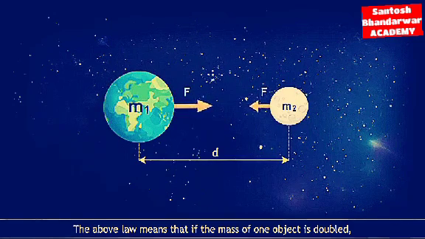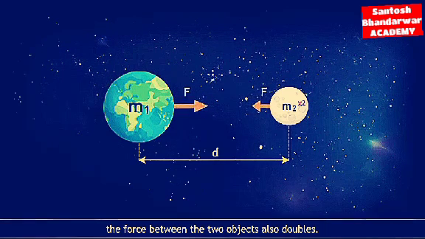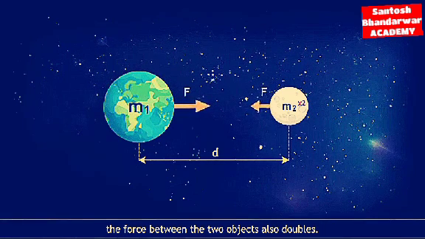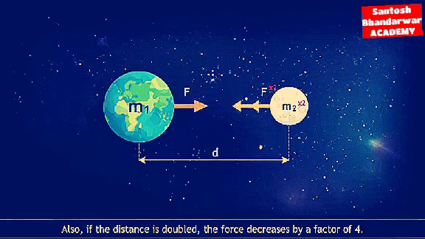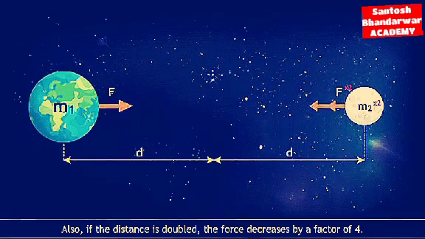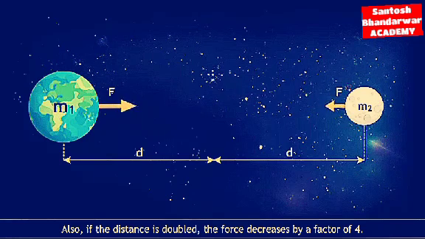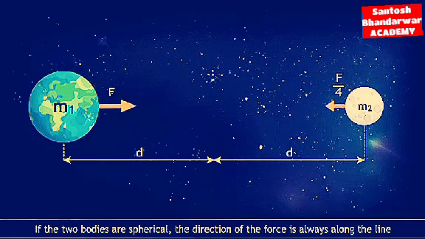The above law means that if the mass of one object is doubled, the force between the two objects also doubles. Also, if the distance is doubled, the force decreases by a factor of 4.